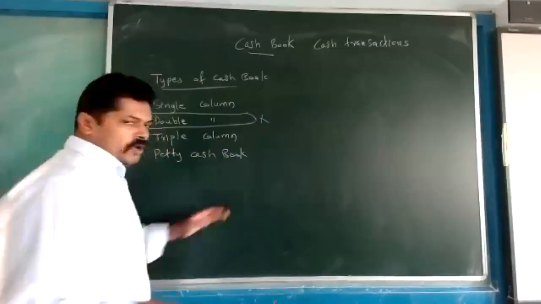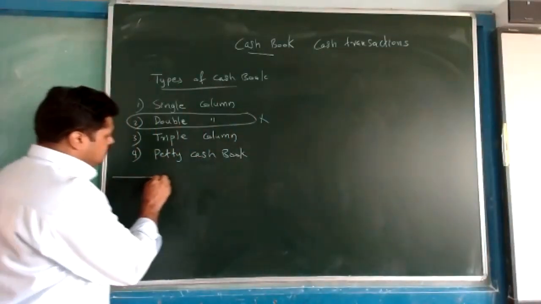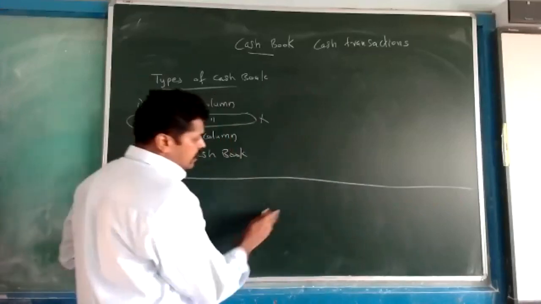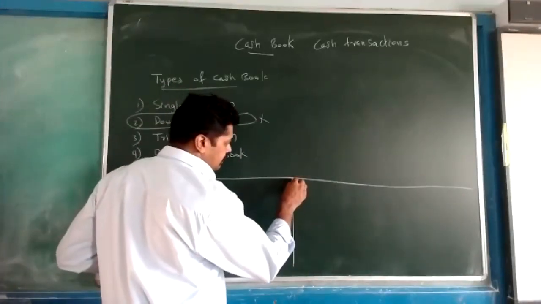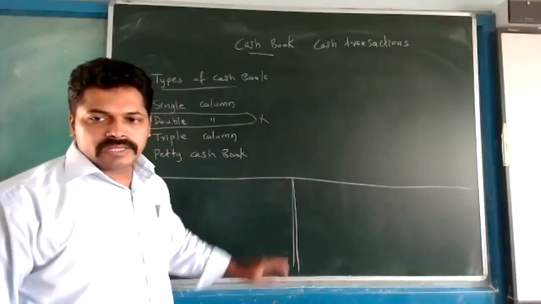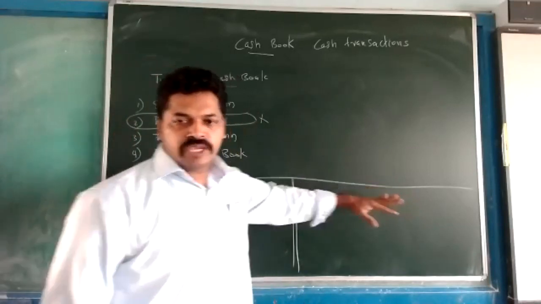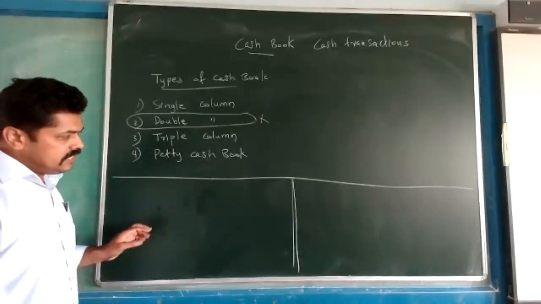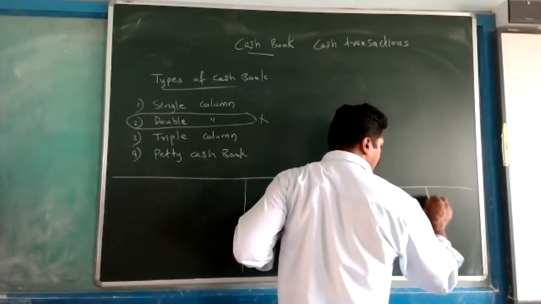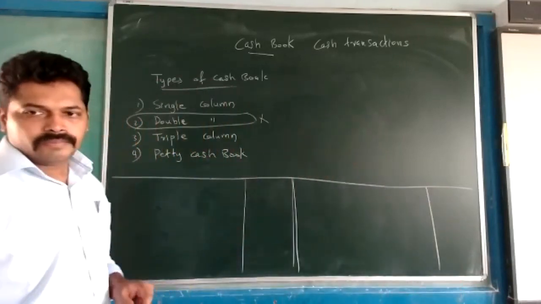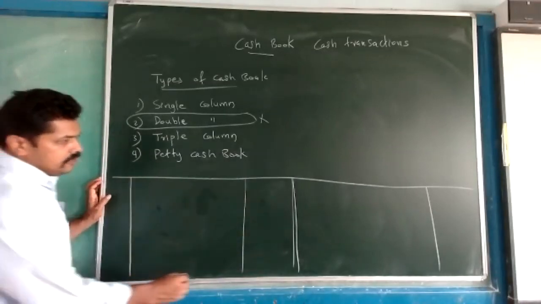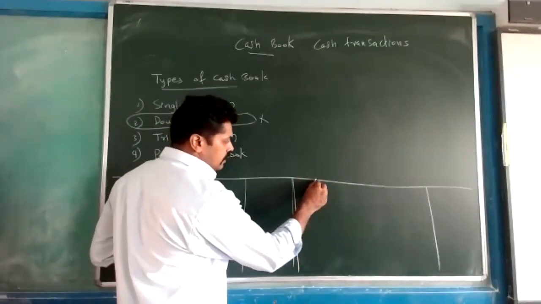Here, the format I am making now. First of all, we have to find the middle of the page, and there we are giving 2 lines. 2 lines we are making very close to each other. This line divides the total page into 2 equal halves. After that, here one amount column is there, and here also one amount column. Then this side, one date column is there. Here also one date column, after the double line.